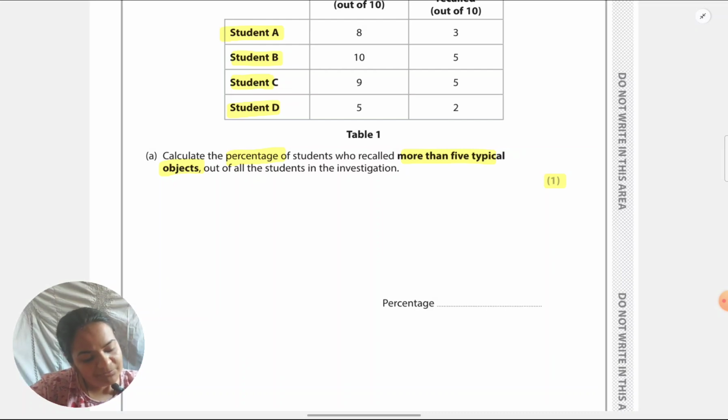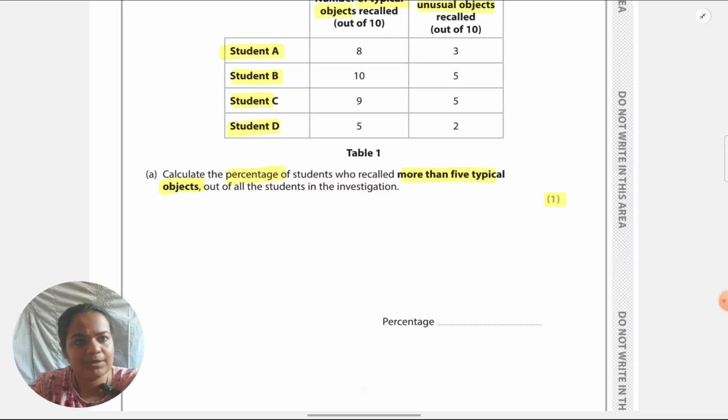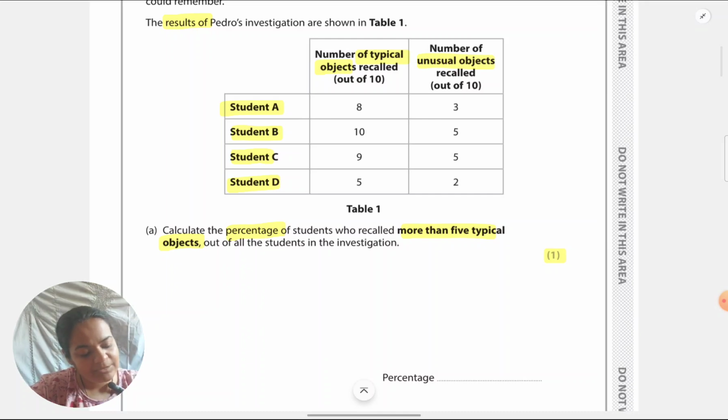Students who recall more than 5 typical objects. Let me see how many students there are who recall more than 5 objects. So looking at the table, typical objects firstly. How many are there who remember more than 5? Only in the typical column. They are not asking for the unusual ones. So there's C, B, A. All of them have remembered more than 5 objects. Out of all the students in the investigation, so we know there are 4 students.